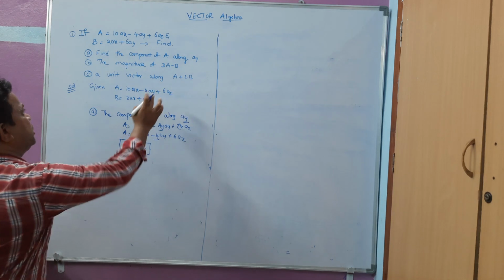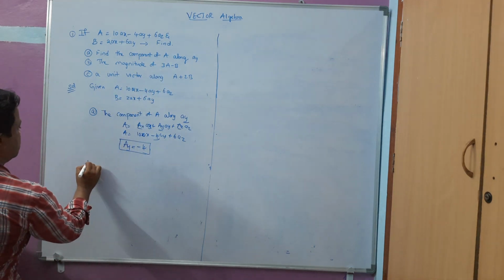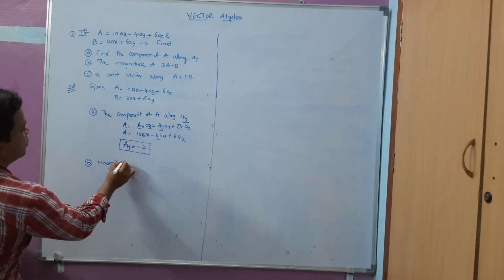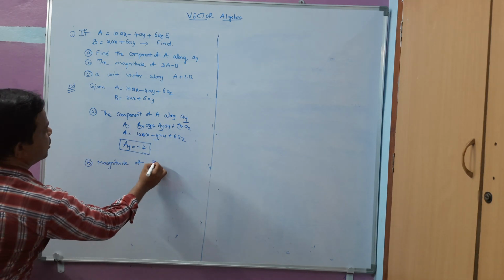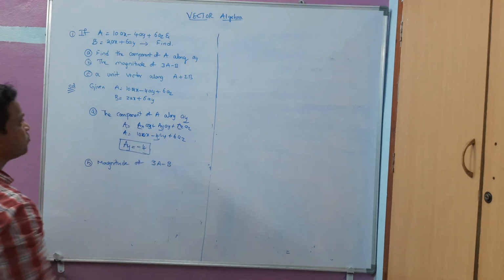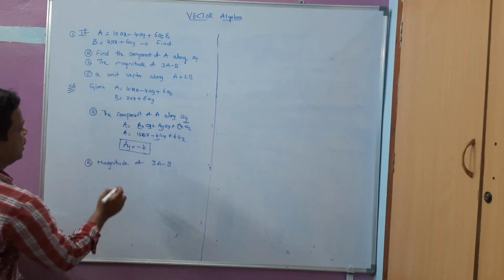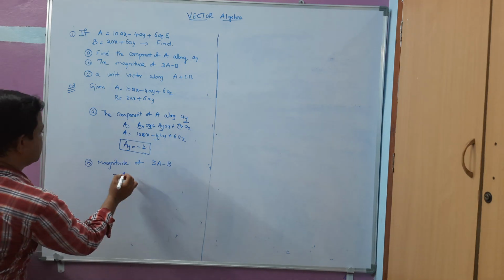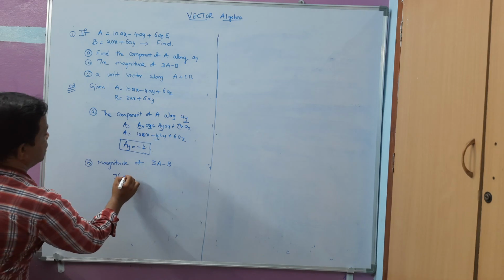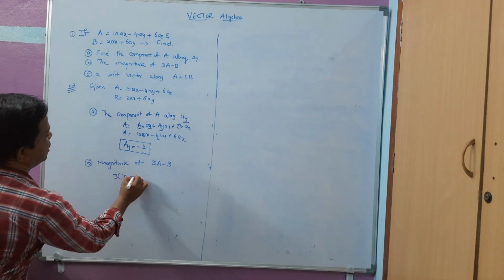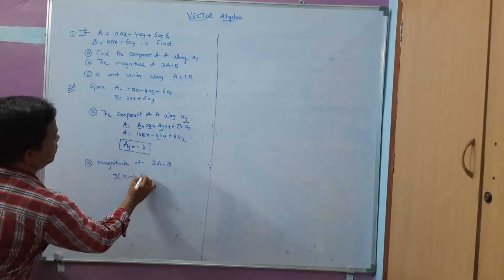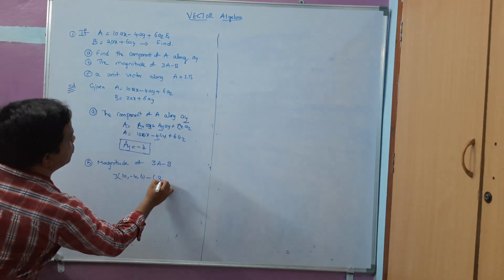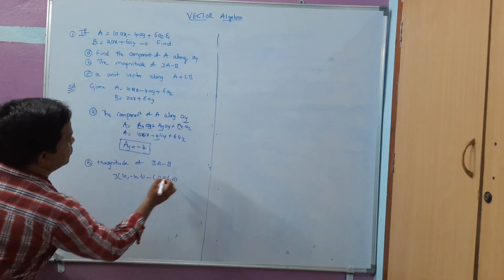Now we have to find the magnitude of 3A minus B. Okay, now A is given like this, let us multiply this 3 into A, which is 10, minus 4, 6, minus the B vector, which is 2, 6, 0.